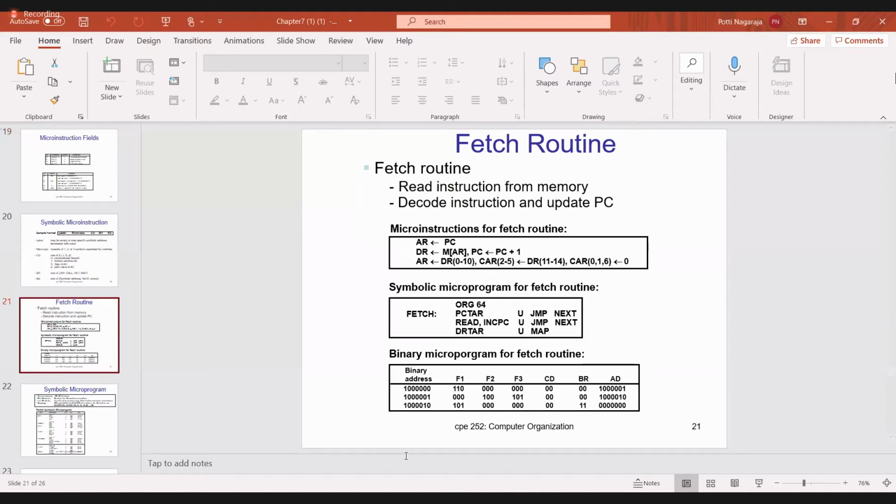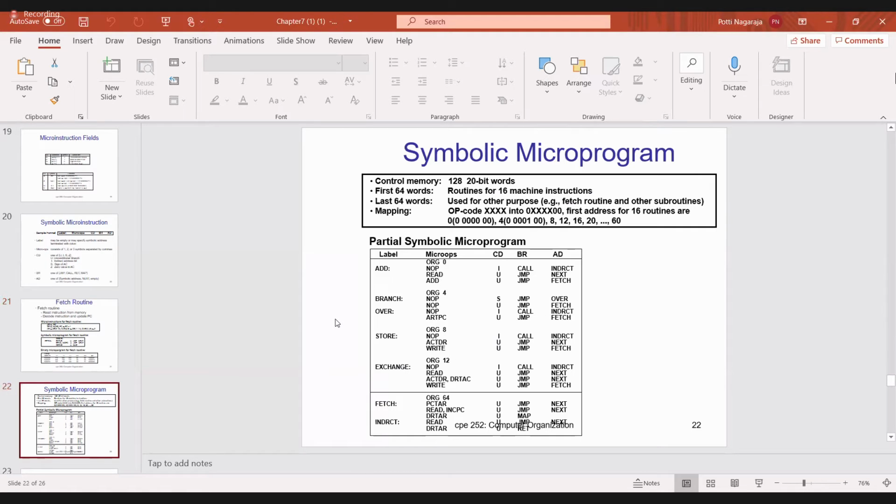Now I am writing this in binary. PC to AR, so it is F1, 110, and F3 has nothing, so 000000000. Then next instruction address 65, then 00 100 101, next 66, then 101 00 00 00 11. Then you have to go to the 0th location. Last class I said this. This is the symbolic microprogram, a small program written symbolically.